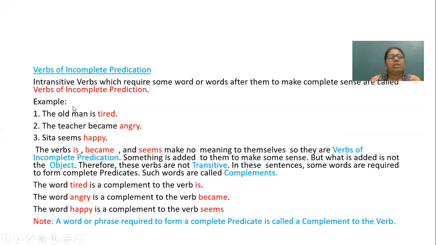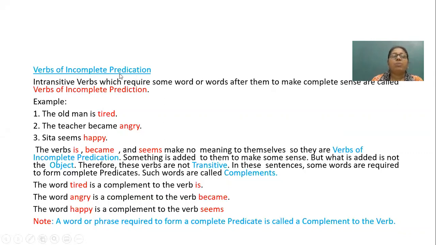I am reading these three examples. The old man is, the teacher became, Sita seems. Now, children, you can see when I read these sentences, till is, became, and seems, the sentence is not giving any meaning to me. It is an incomplete sentence, and the verbs which are placed after the subject, is, became and seems, are called the verbs of incomplete predication.